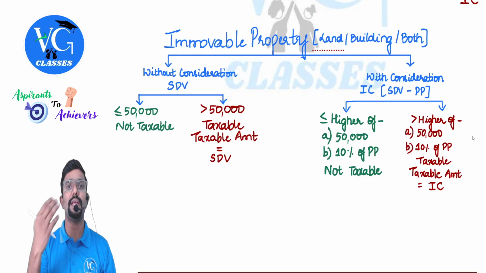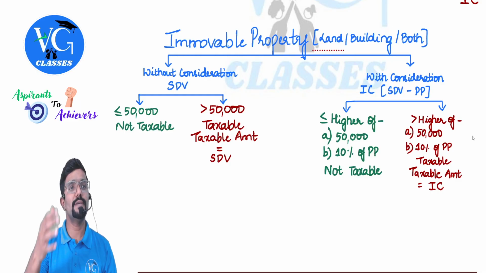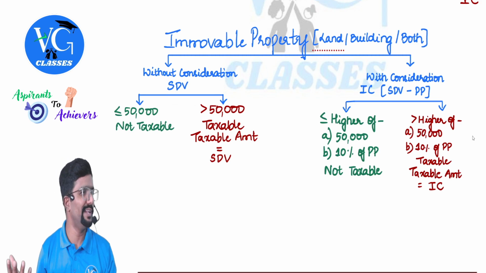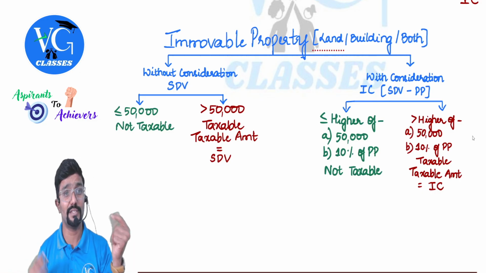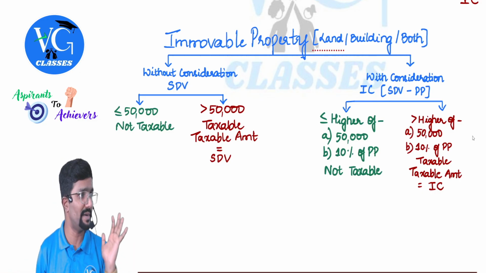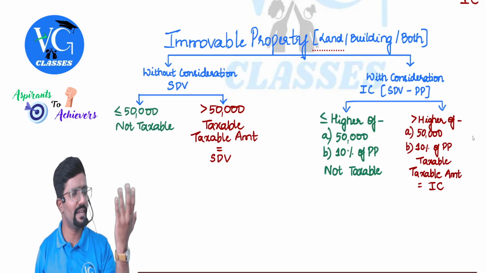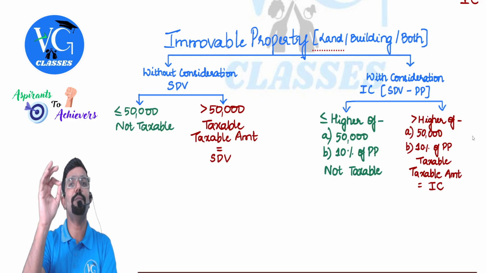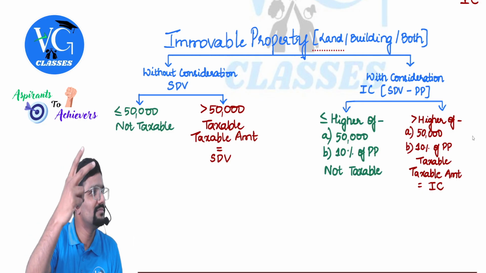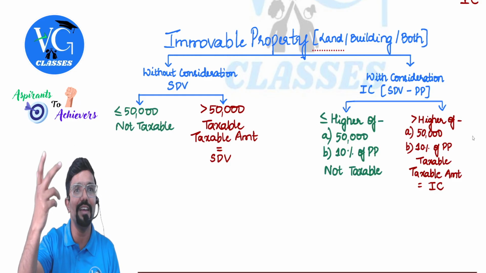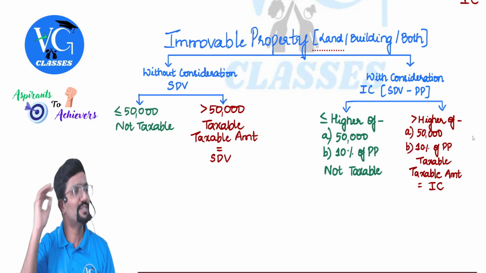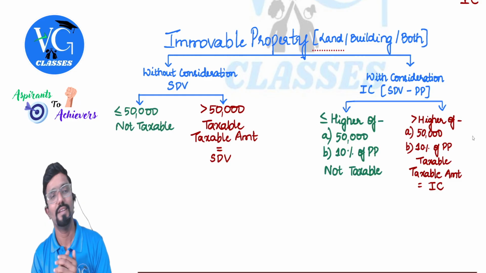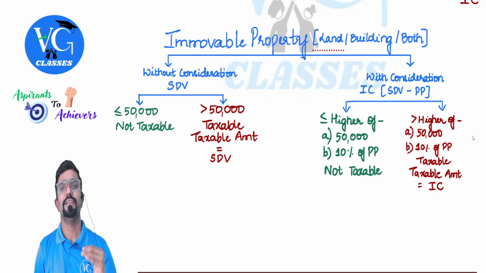So let me put it in an example. Assume I received a land free of cost. Sir, who gifted it? Anyone. Obviously not a relative, because if it is a relative, it won't be taxable. Some unknown person gifted me a land. Now assume the stamp duty value is only 20,000. Is anything taxable? No. Nothing is taxable.